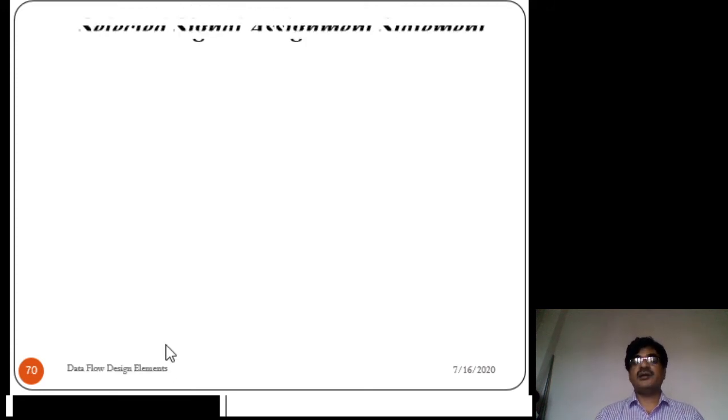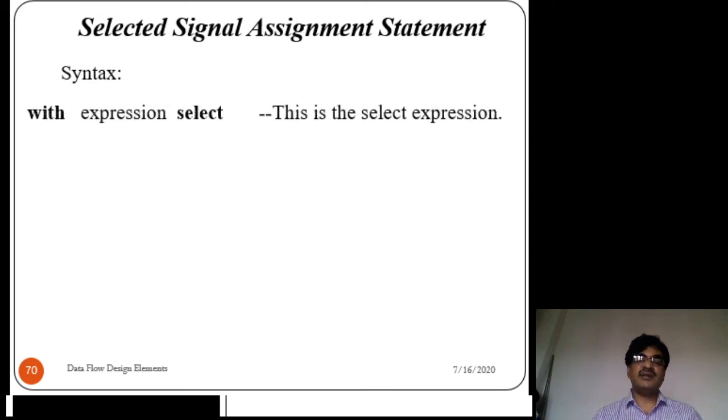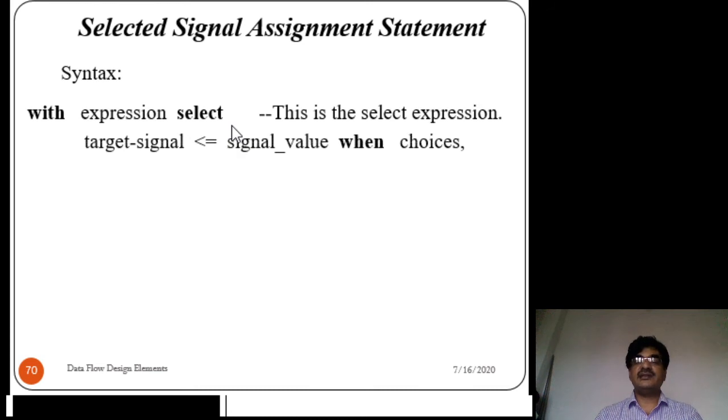Then coming to another signal assignment statement, the selected signal assignment statement. Let us see the syntax of it. It is also called with-select, with expression select. This is the first line. Then in the second line, the target signal is assigned the signal value when choice.